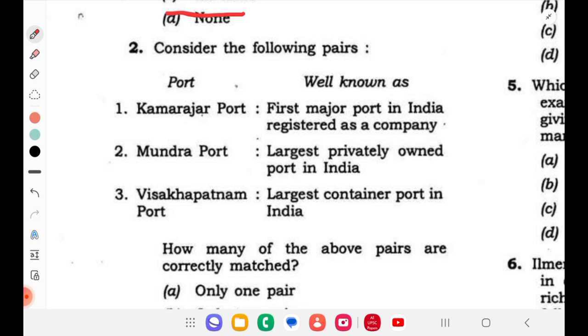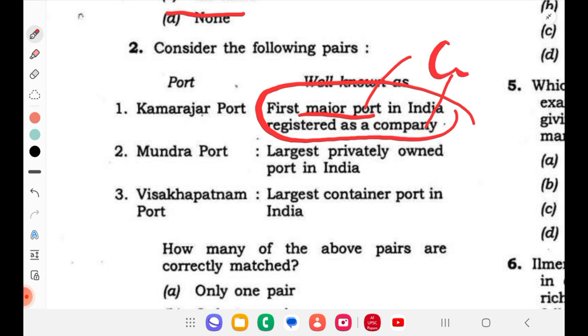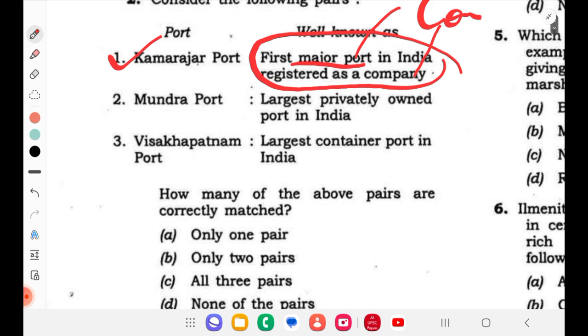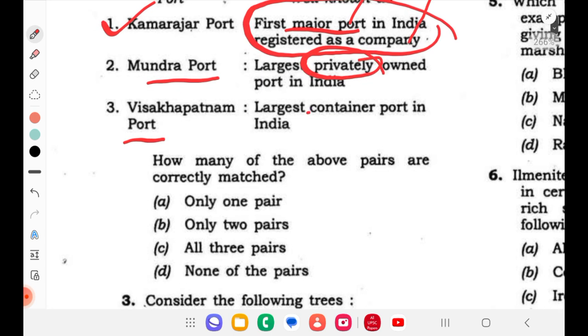So consider the following ports. Well known as Kamarajar Port, first major port in India registered as a company. Yes, this is the first major port. It's the first major port to be registered as a company under the Company Act. So this is correct. Before saying correct, I'll see they are talking about ports: Kamarajar Port, then Mundra Port and Visakhapatnam Port. And they are saying Mundra Port, largest privately owned port in India. So whether it is privately owned or publicly owned, that is also their question. Largest container port, and the specialty, they are asking.